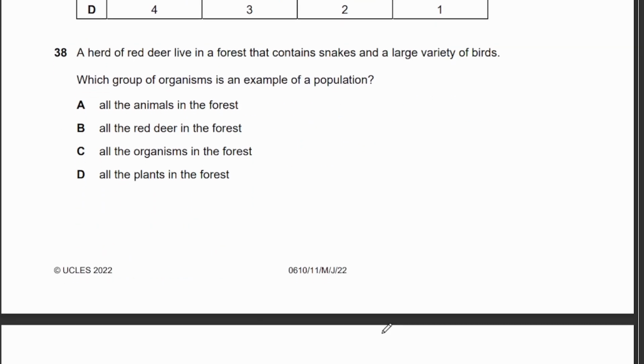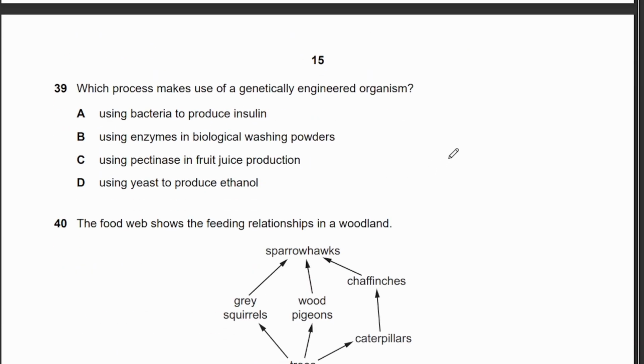Okay, 38. A herd of red deer live in a forest that contains snakes and a large variety of birds. Which group of organisms is an example of a population? So a population, very simply, is just the number of a species. So all the red deer in the forest would be a population. Okay. 39. Which process makes use of a genetically engineered organism? Okay.